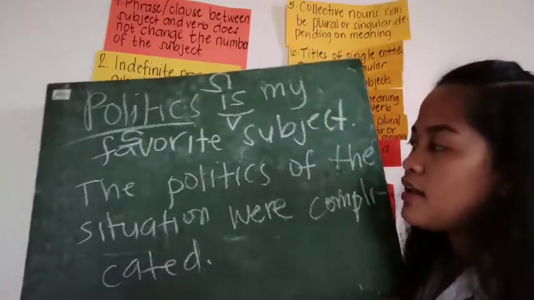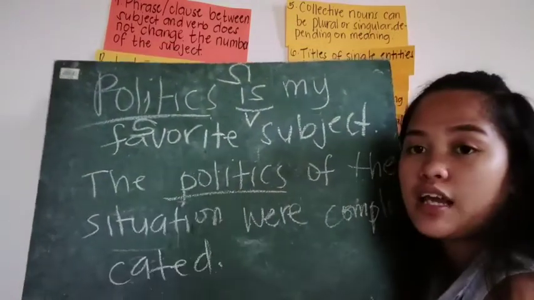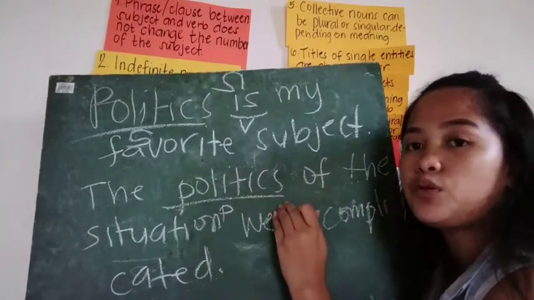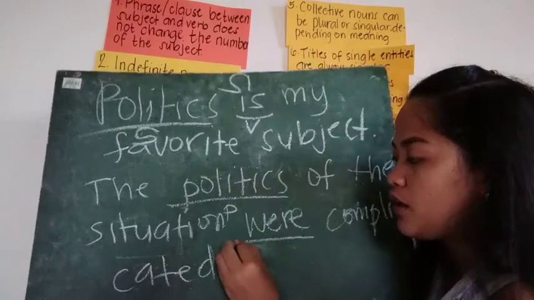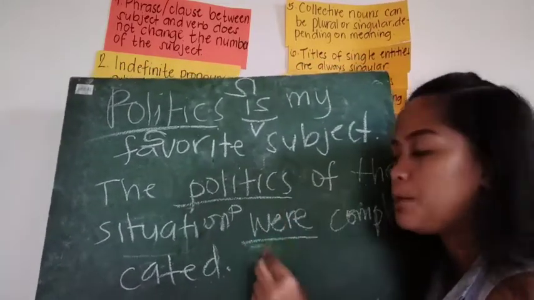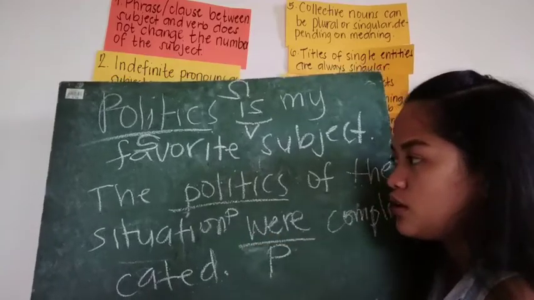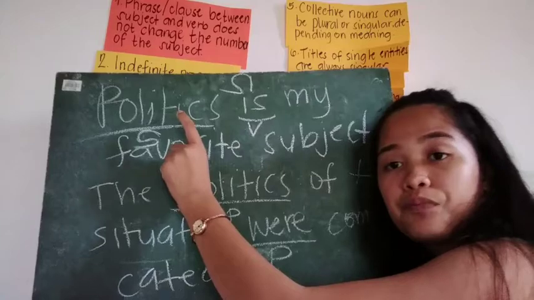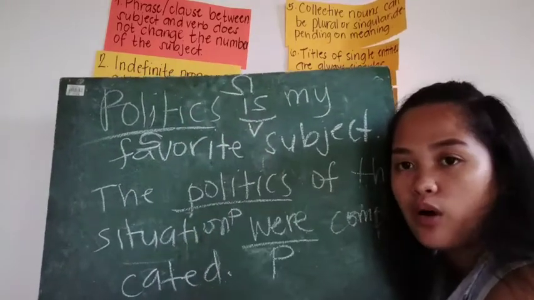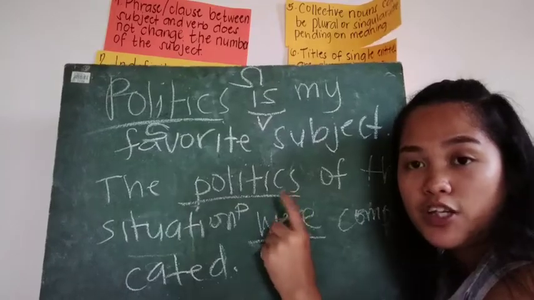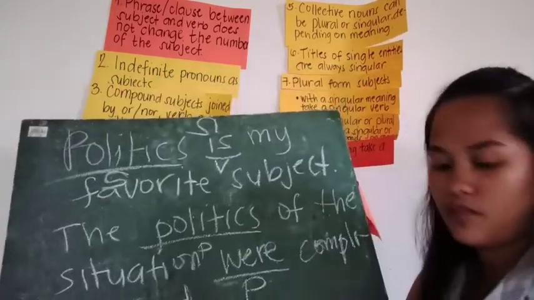Here, the form "politics" is now a plural. So since it is a plural, our verb, which is "were", must be plural too. It's not singular now. It is now a plural. Okay? Do you understand? Yes, ma'am. Okay.